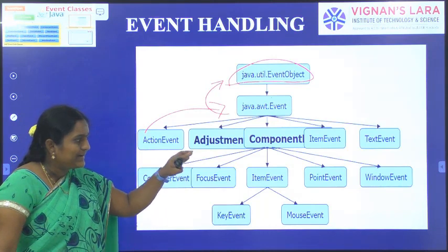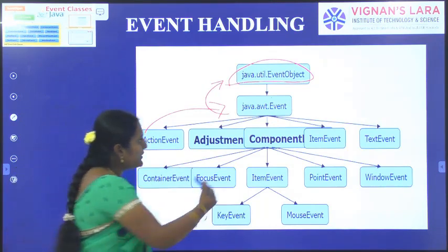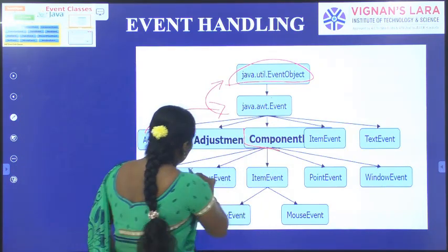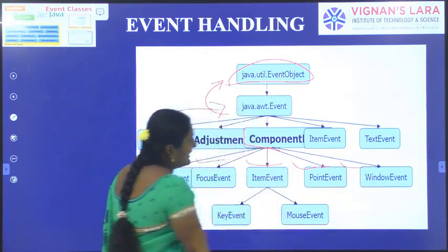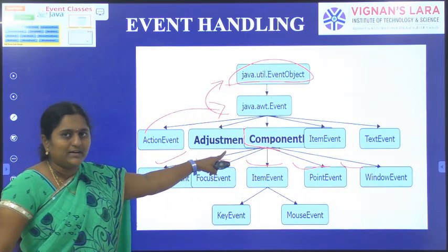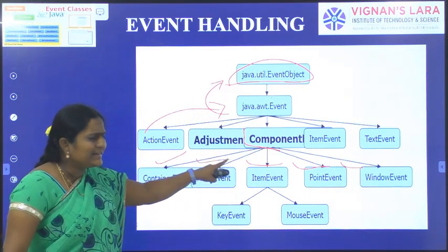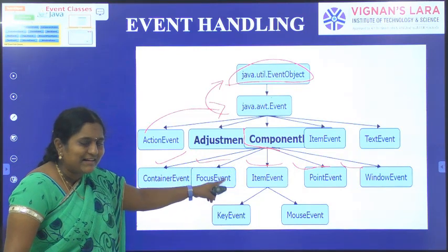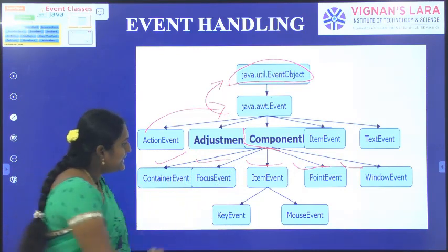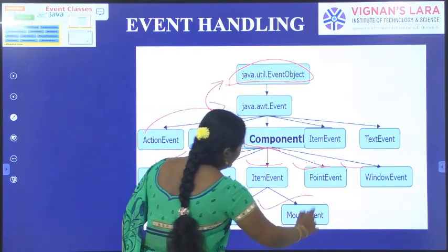Component event is the root class here. Container event, focus event, paint event, window event, and input event are derived from component event. Again, input event can be classified into two subclasses: key event and mouse event.